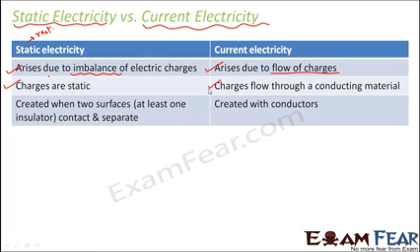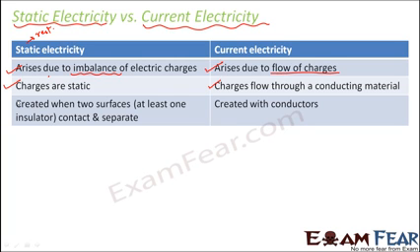But when it comes to, say, the balloon, which we described in the last section, what happens to that balloon? The charges do not flow through the balloon. Charges just remain on the balloon. So the charges are just present on the balloon. They are not going anywhere. So that is static electricity.